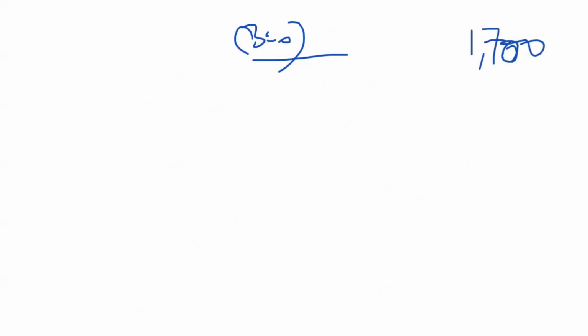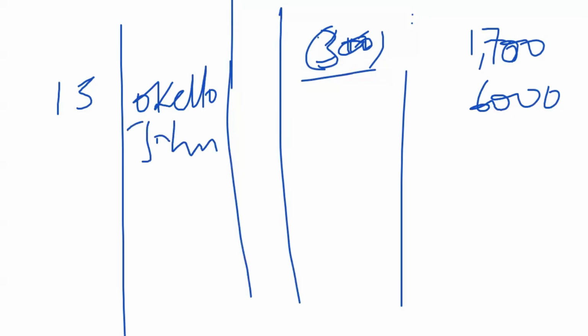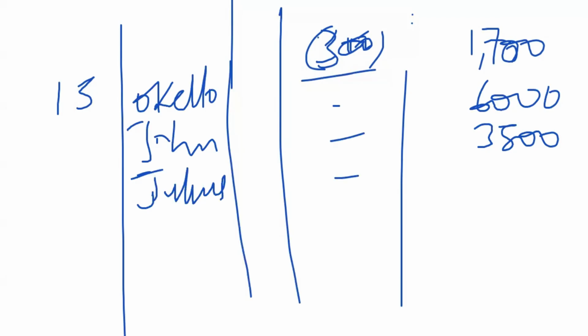The other sale happened on 15th, and it went to Okello, but we never had any discount, so it was 6,000. We had another sale to John, which was 3,500. We never had a discount. We had another one to Julius, of 4,500.